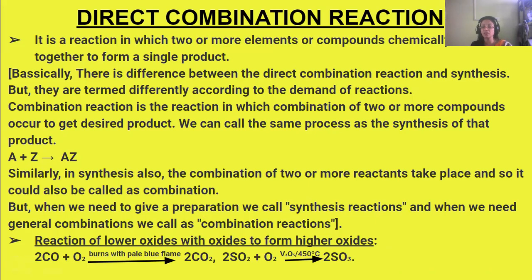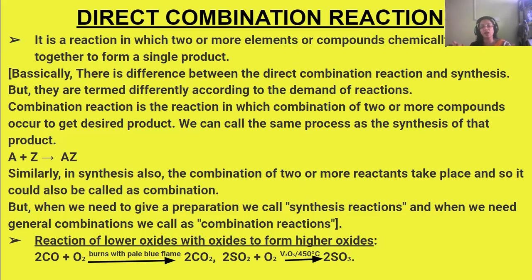In synthesis also, the combination of two or more reactants takes place. But when we are preparing something, then we call it a synthesis reaction. And when there is direct combination of substances taking place, then we call it a combination reaction.